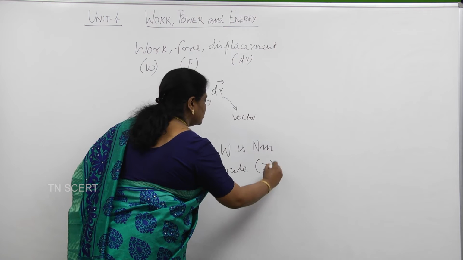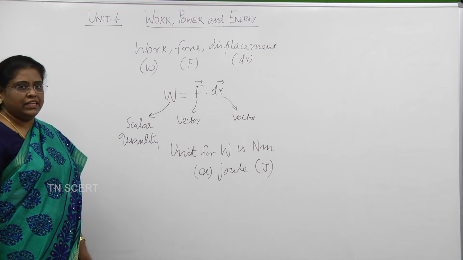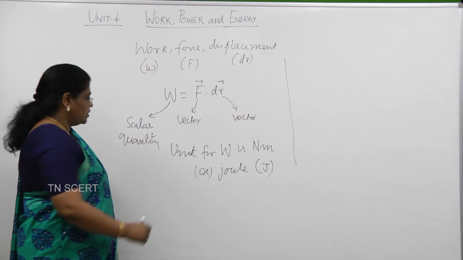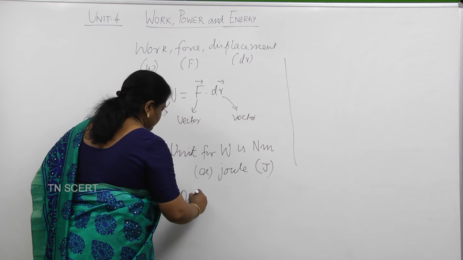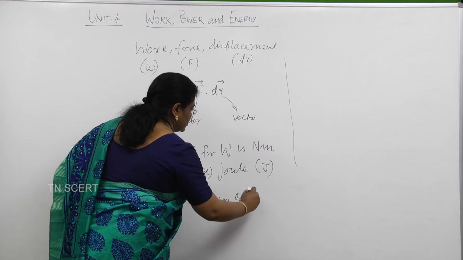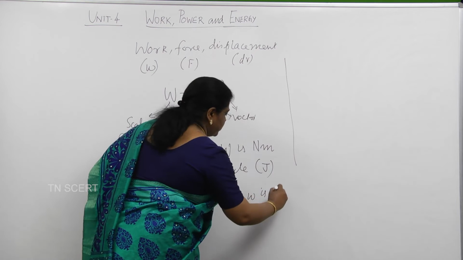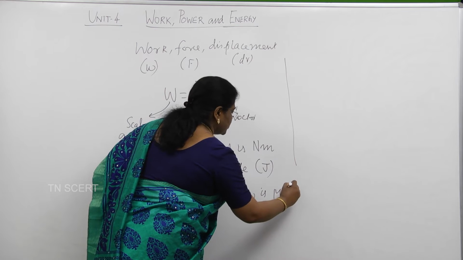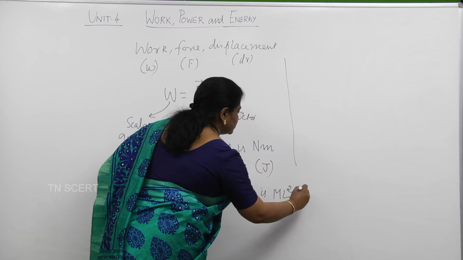It is also represented by the capital letter J. The dimension of work done is M L squared T to the power minus 2.